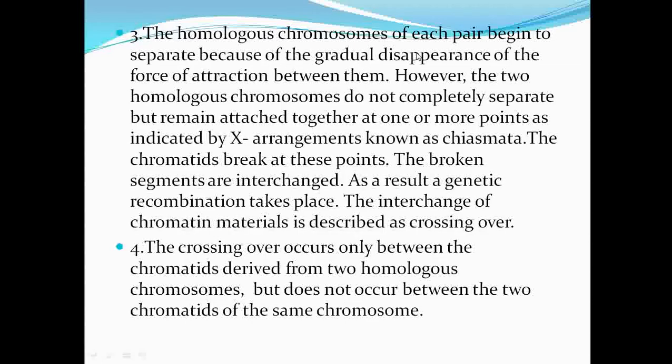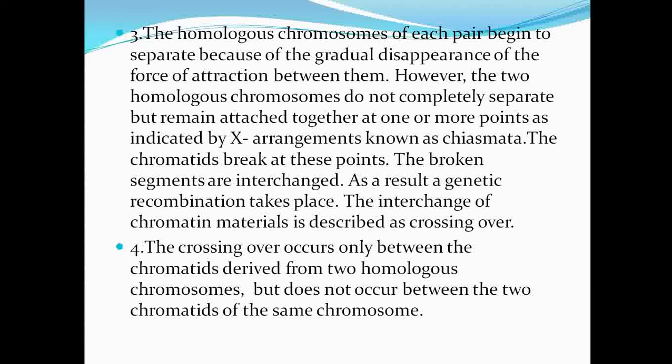The homologous chromosomes of each pair begin to separate because of the gradual disappearance of the force of attraction between them. However, the two homologous chromosomes do not completely separate and remain attached together at one or more points, as indicated by X arrangement, known as chiasmata.